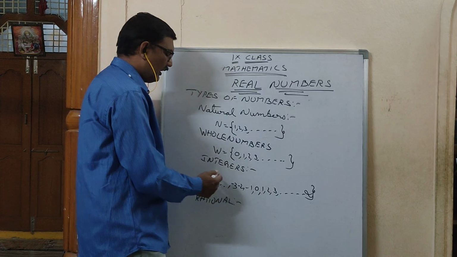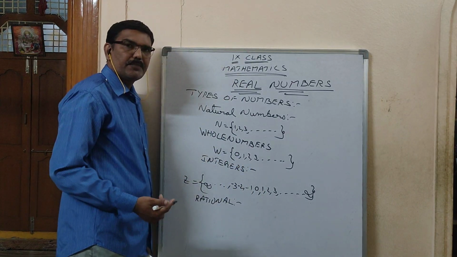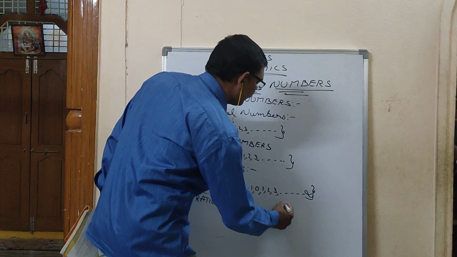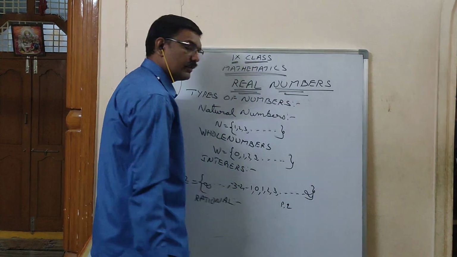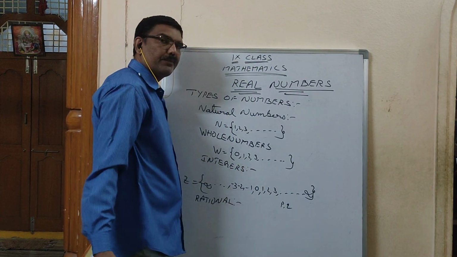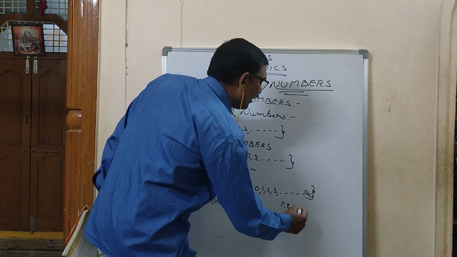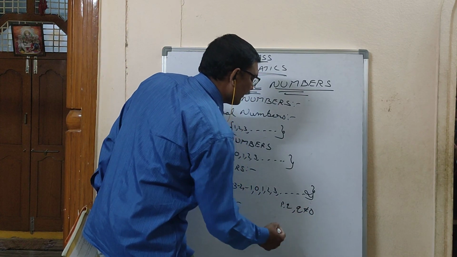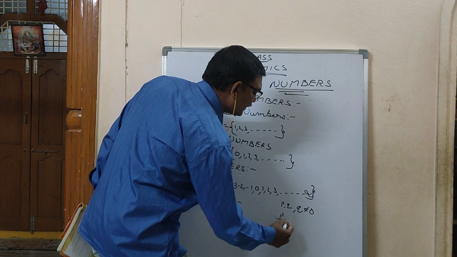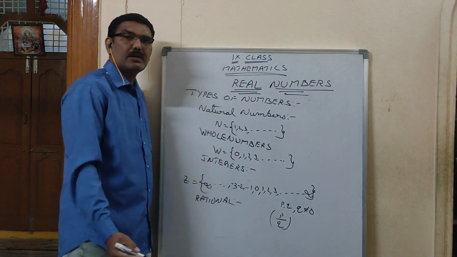You have to take any two integers. They are called p comma q. You selected two integers, p, q. Then q should not be equal to 0. Then p by q is called a rational number.